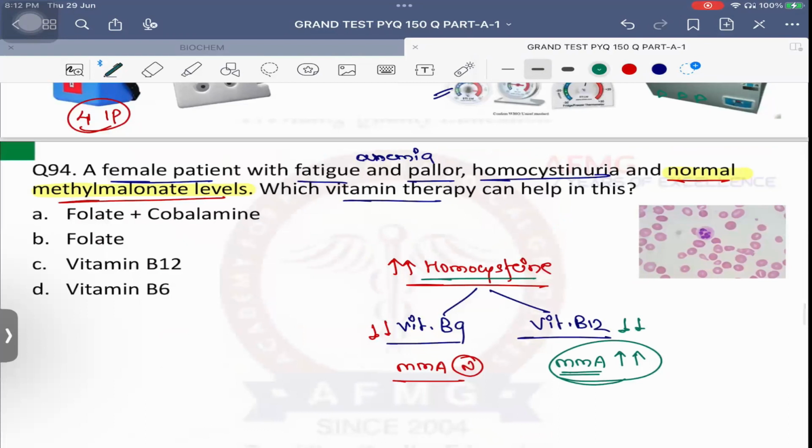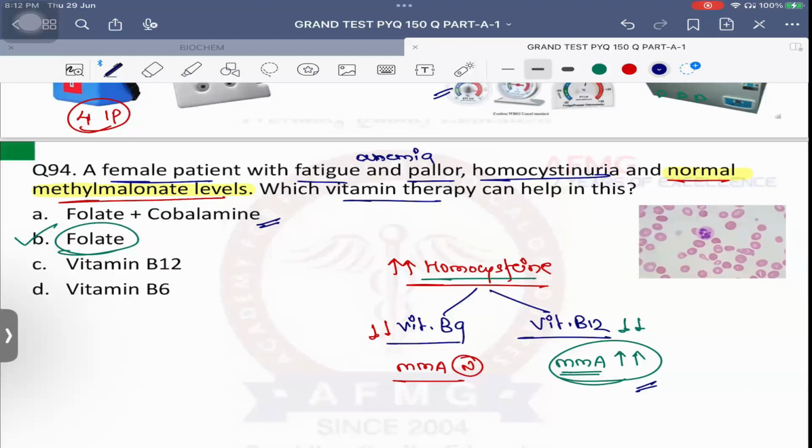Folate, option B. Important is, if they had not mentioned anything about methylmalonic acid, then what should have been your answer? Very good. Then your answer should have been folate and cobalamin, because we are not sure whether it is due to vitamin B9 or vitamin B12 deficiency.